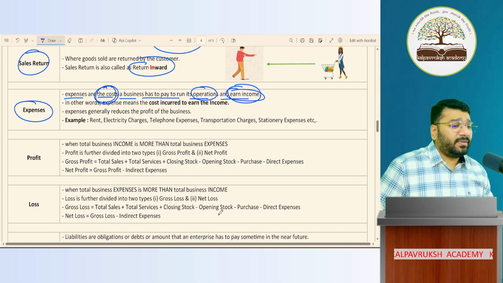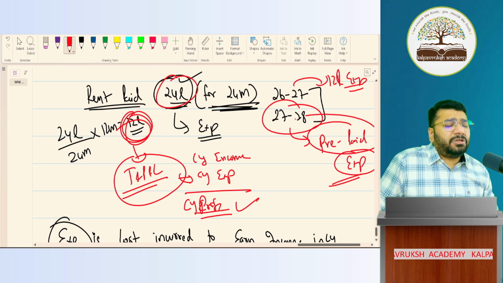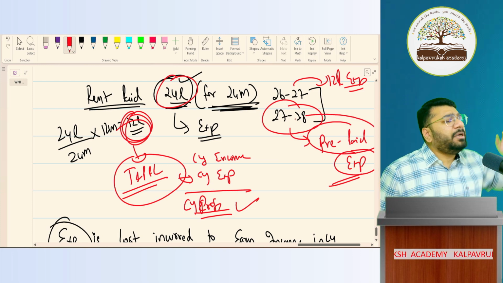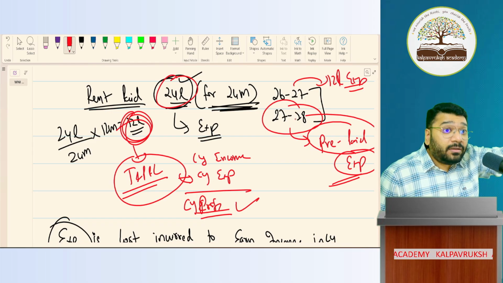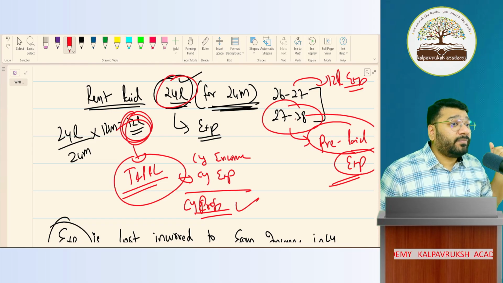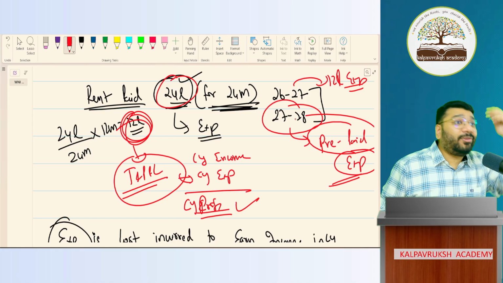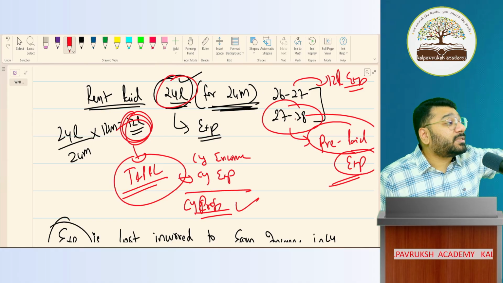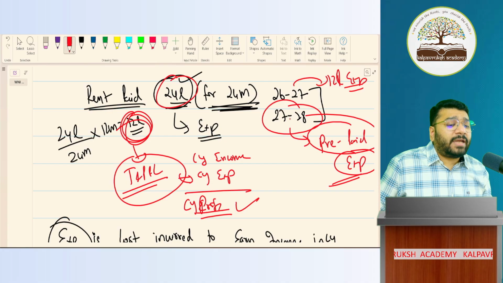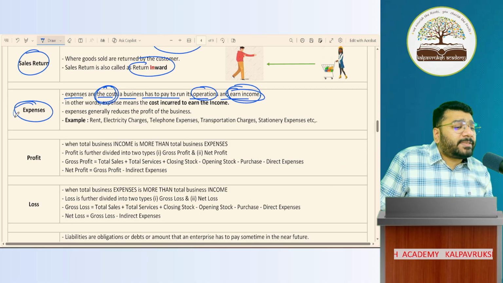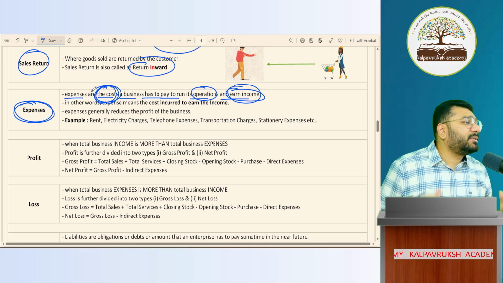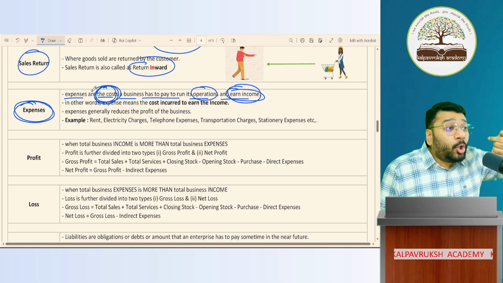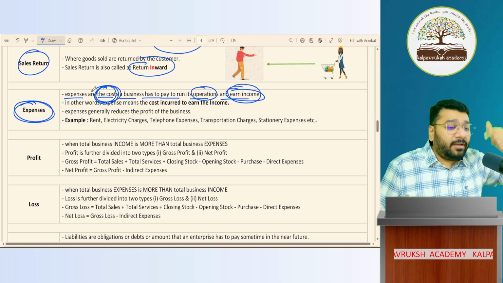Any doubts you have? About prepaid expenses, in depth I have to discuss. And this is there in your syllabus also. Not just in 11th, 12th also. So this we have to discuss properly and calmly. I'm just trying to put a seed in your mind: what is expenditure? Expenditure is nothing but cost incurred by the business. Why? To earn income.